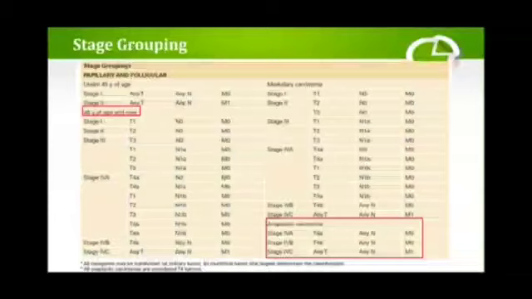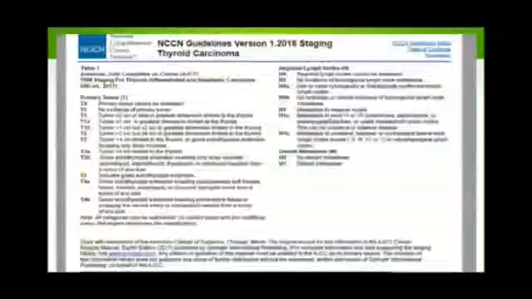T4B and T4C. Stage T4C is one where there is a metastasis. The same applies to medullary carcinoma and anaplastic carcinoma.